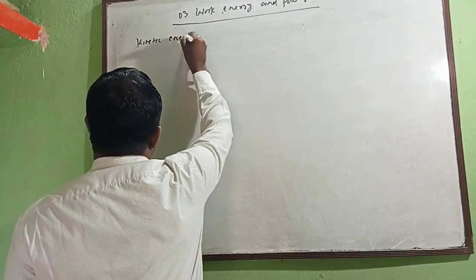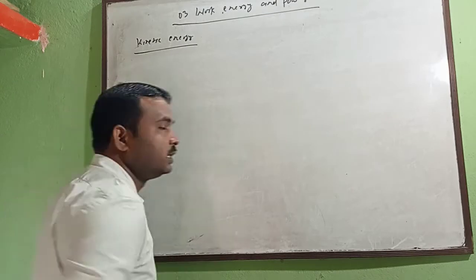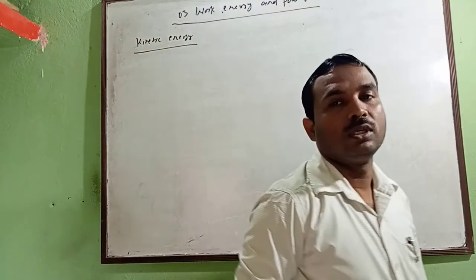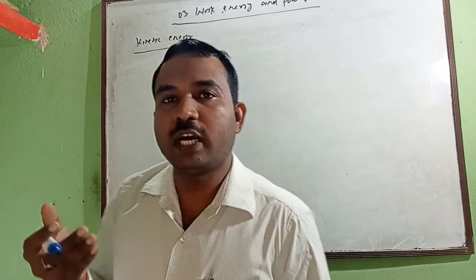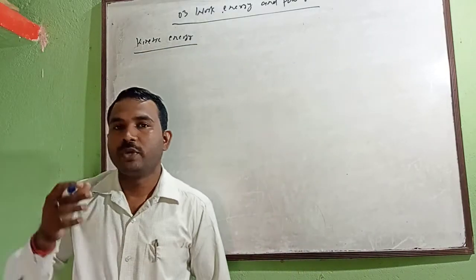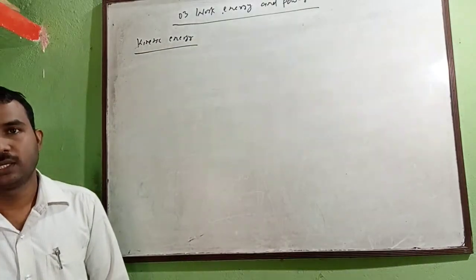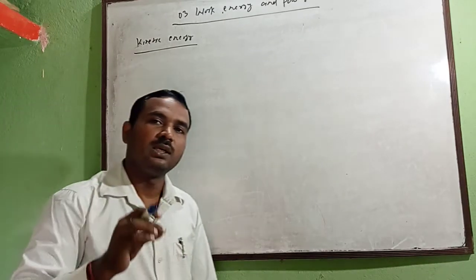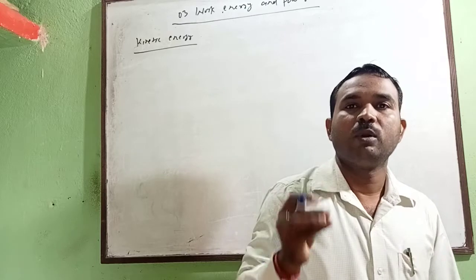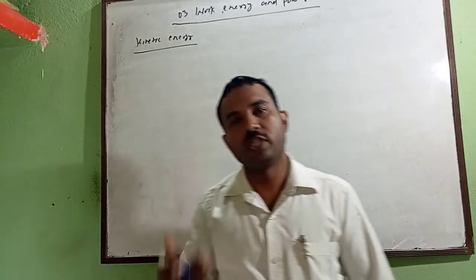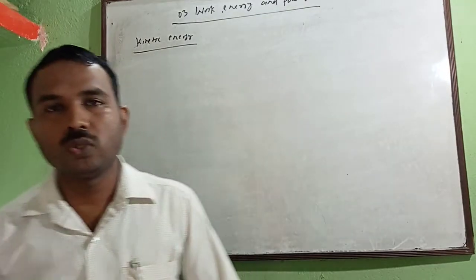Kinetic energy is the energy developed by an object when it is in motion, or you can also say it is the energy developed by an object by virtue of its motion.